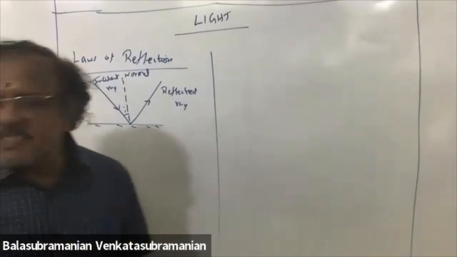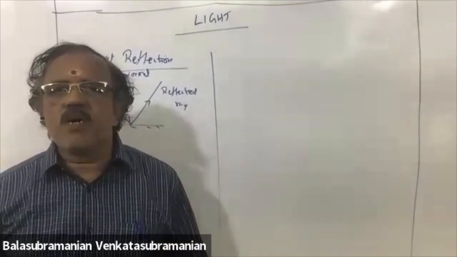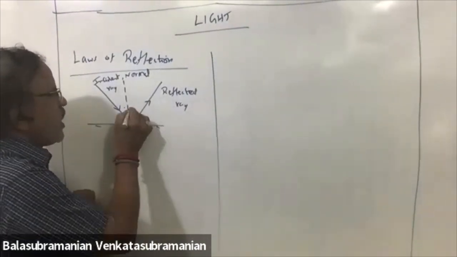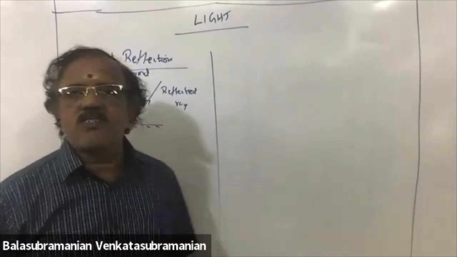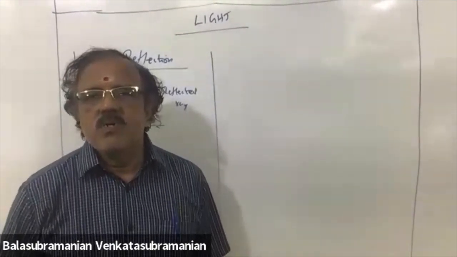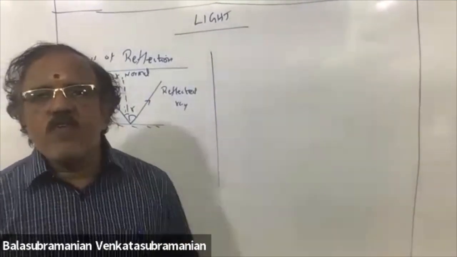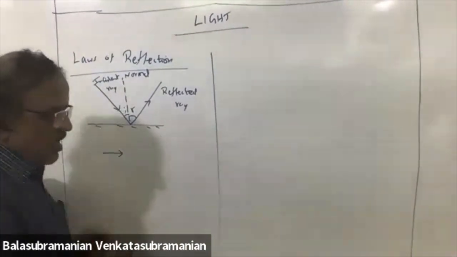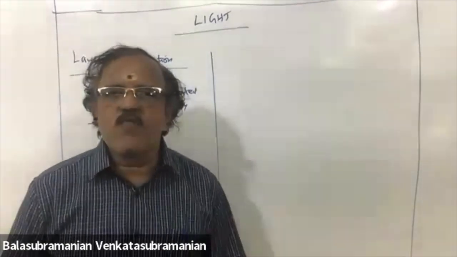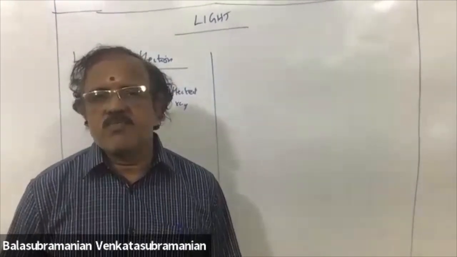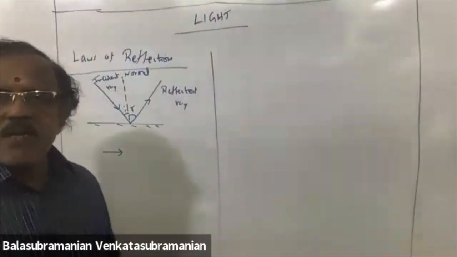The angle between incident ray and normal, we call it the angle of incidence. The angle between reflected ray and normal, we call it the angle of reflection. The laws of reflection state that incident ray, reflected ray, and normal all lie in the same plane. Board is a plane.